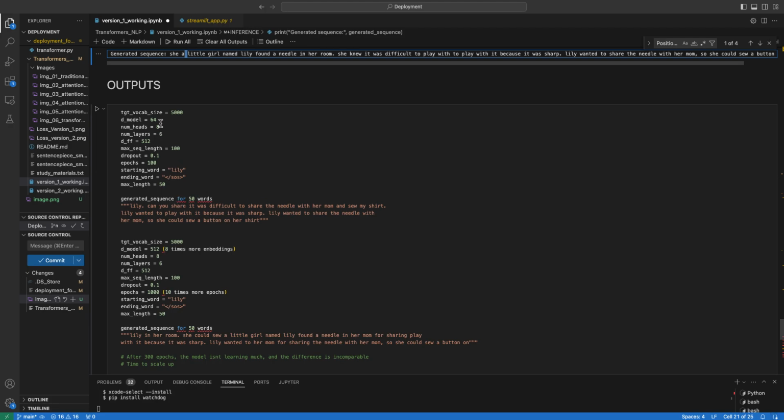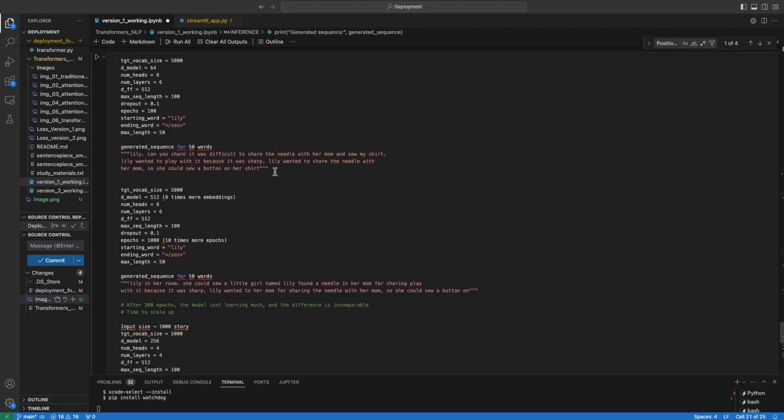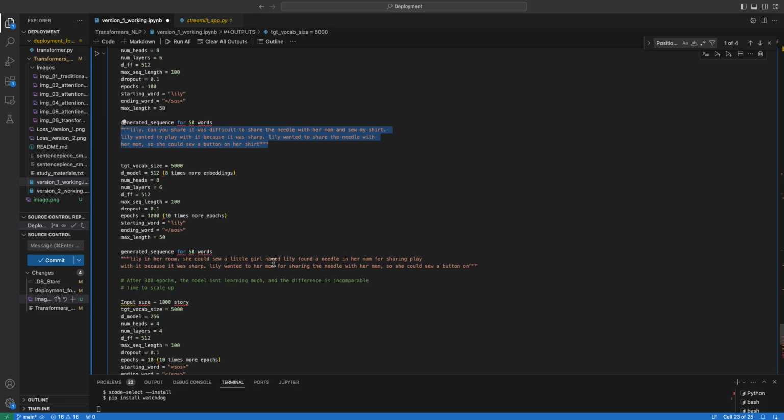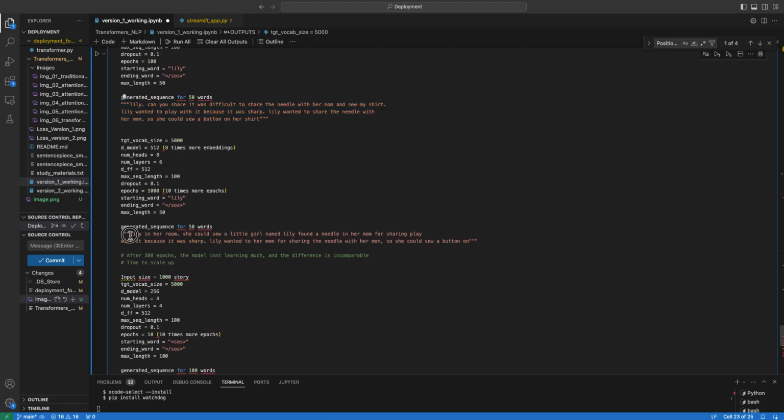I've tried with different parameters here. This is the one that I showed you, with the same parameters. I have also tried to increase the epoch size, and this is the output I have seen. The top one is for 100 epochs, and this one is for 1000 epochs.